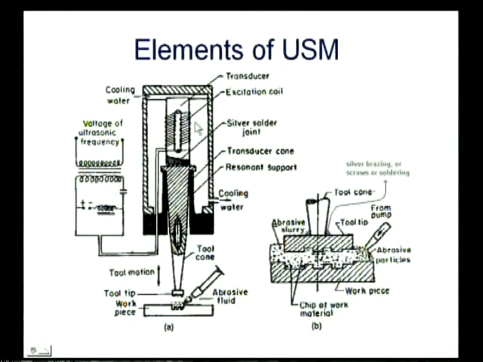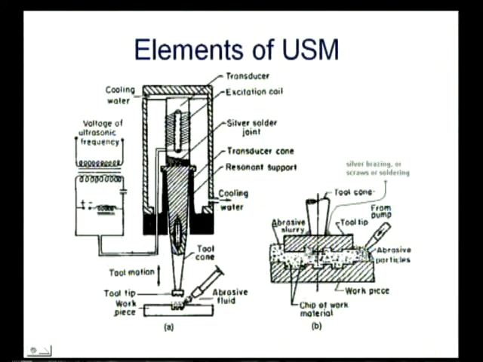For that an excitation coil will be there, because of that only we are going to get these vibrations, and the cone, cooling water, and all this. Here if you see how it works, these are the abrasive particles, this is the tool tip.